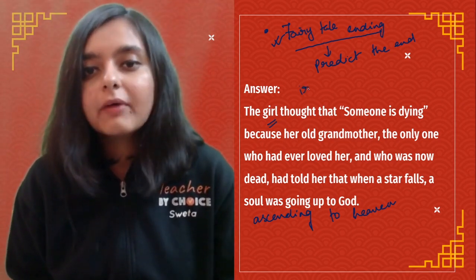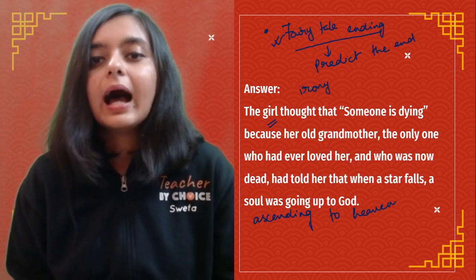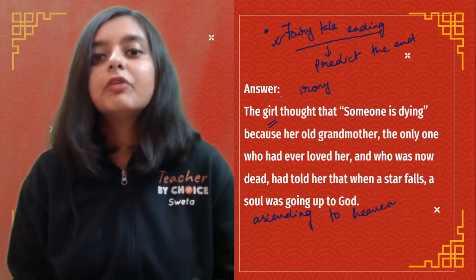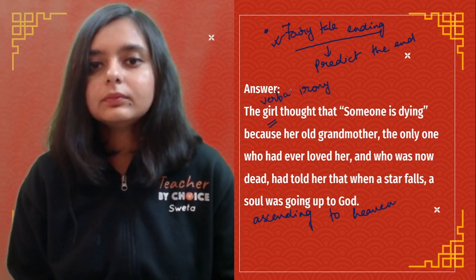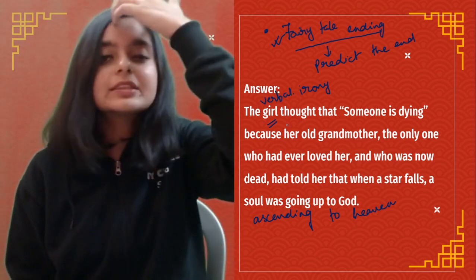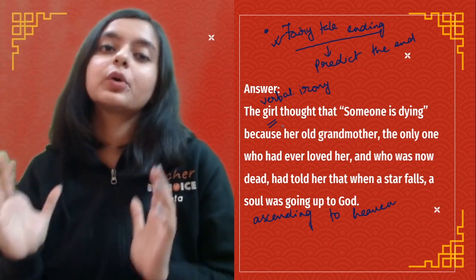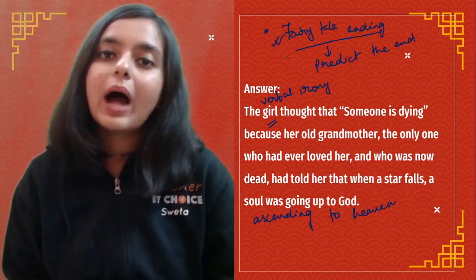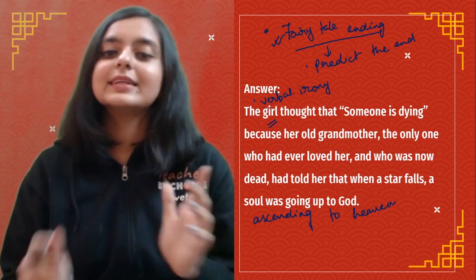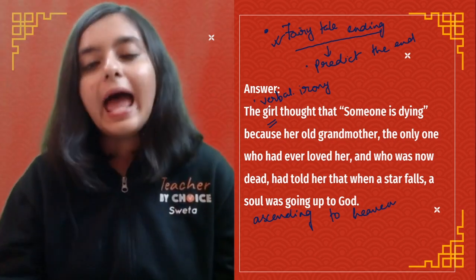So you can also talk about the irony here. Why? Because verbal irony. Because she herself does not know that it was she who was going to die, right? So you can add these points in this answer, and that is going to make your answer enriched.